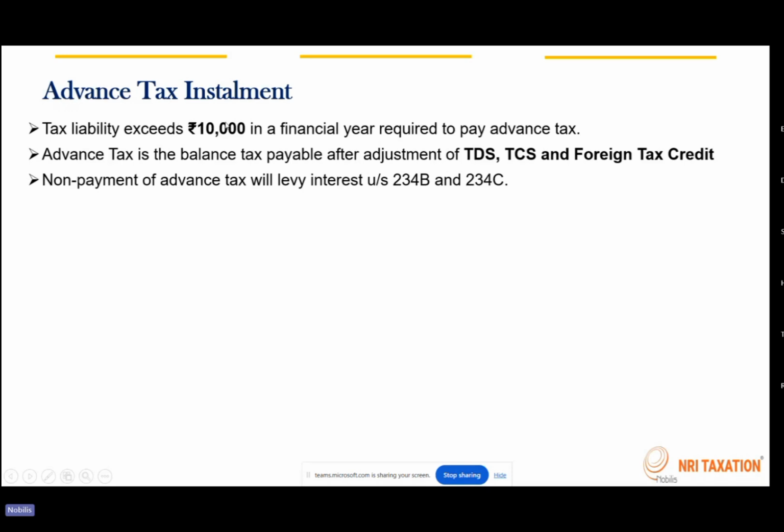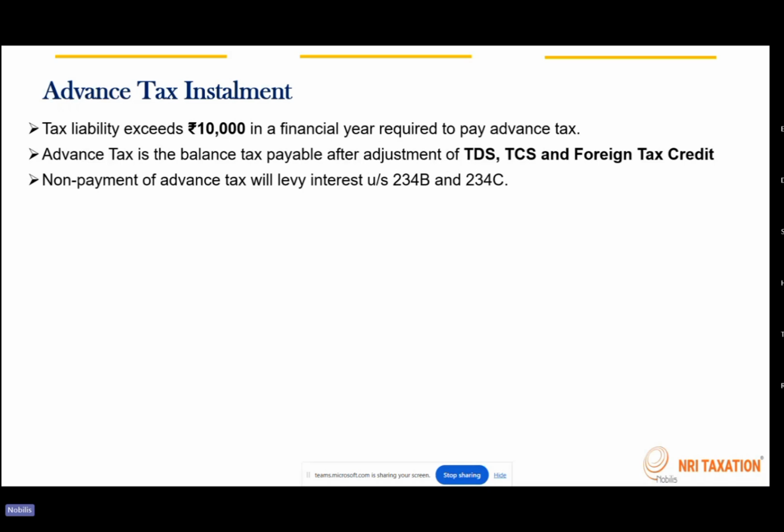So still you're liable to pay advance tax. And if you don't make the advance tax payment, interest will be imposed by the department under two sections, that is 234B and 234C.